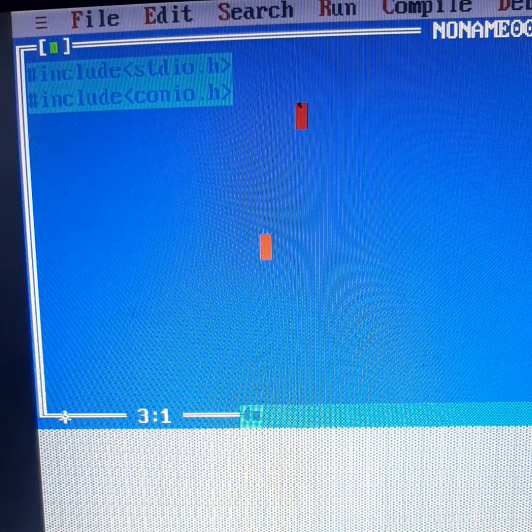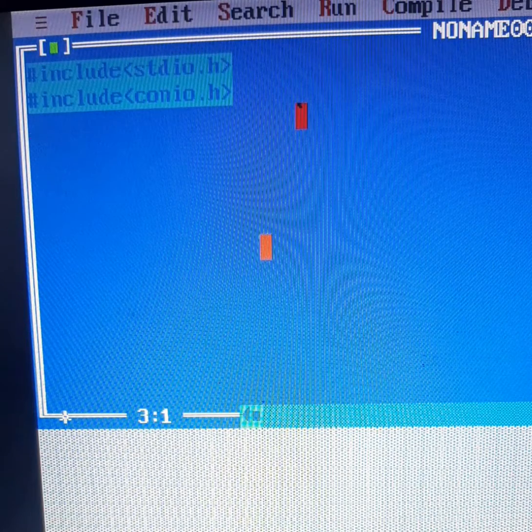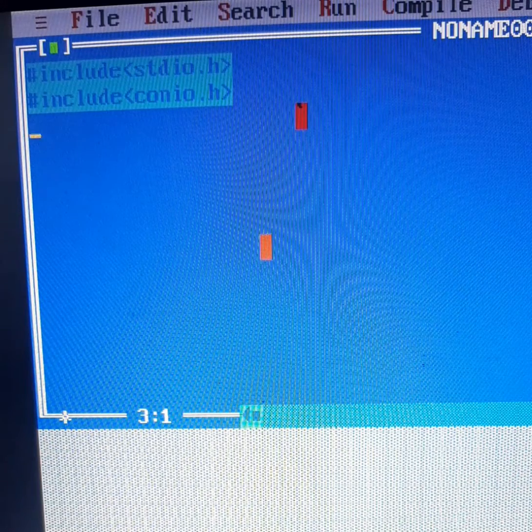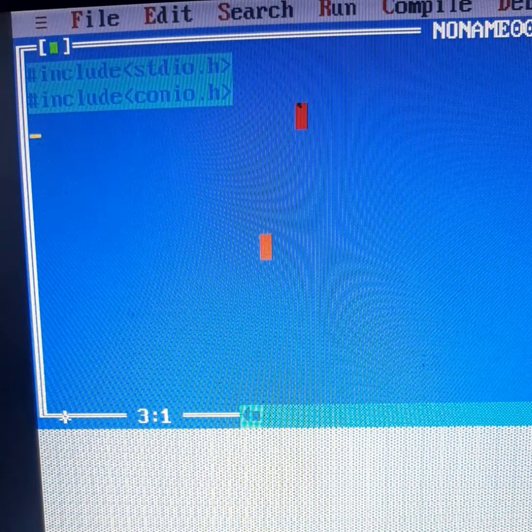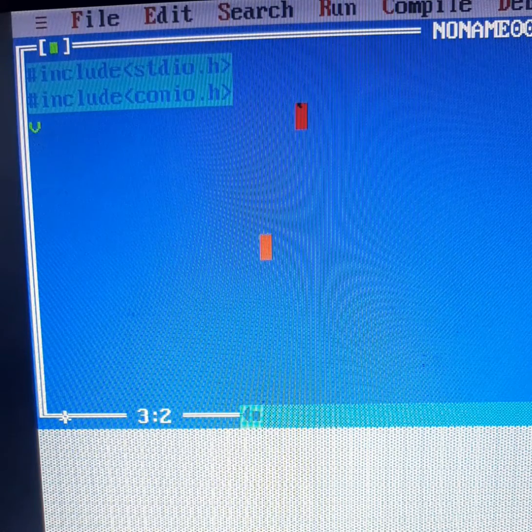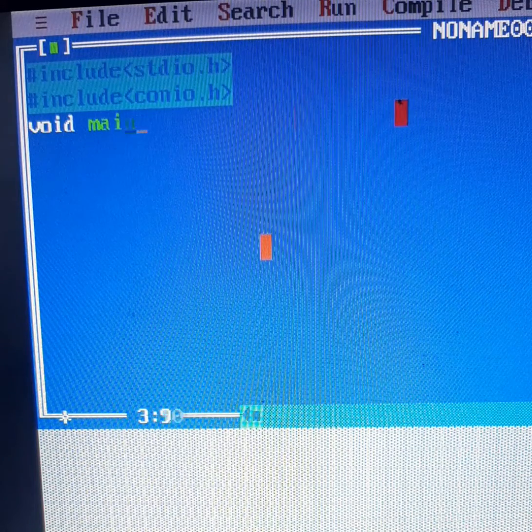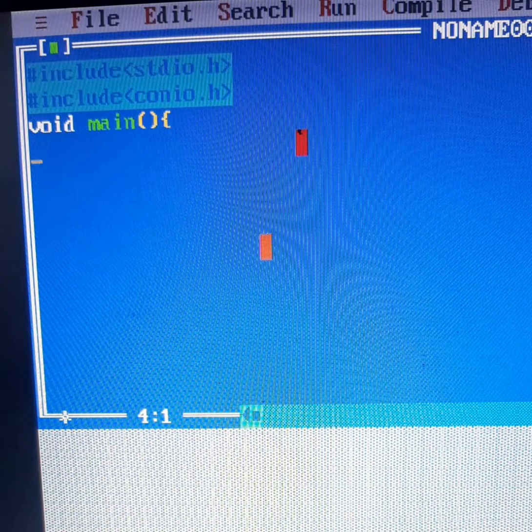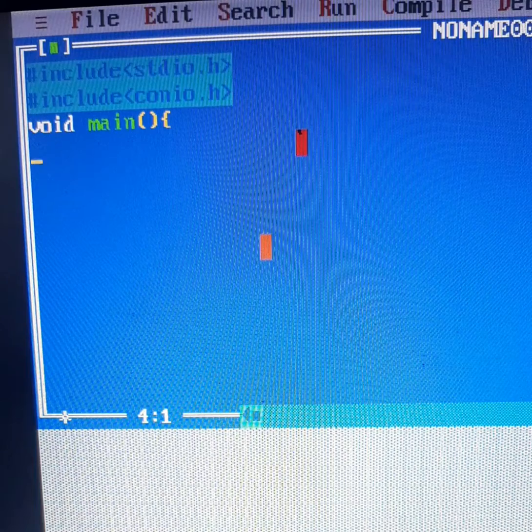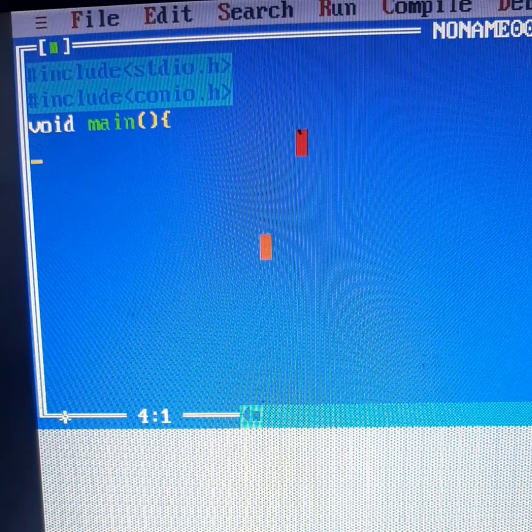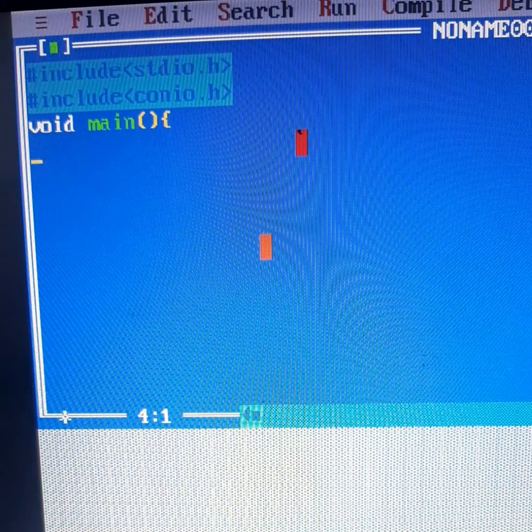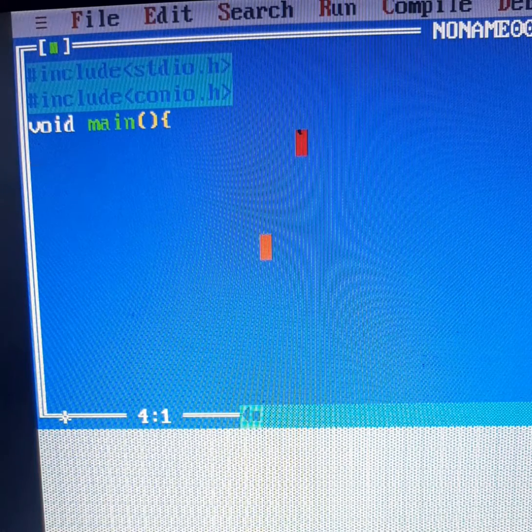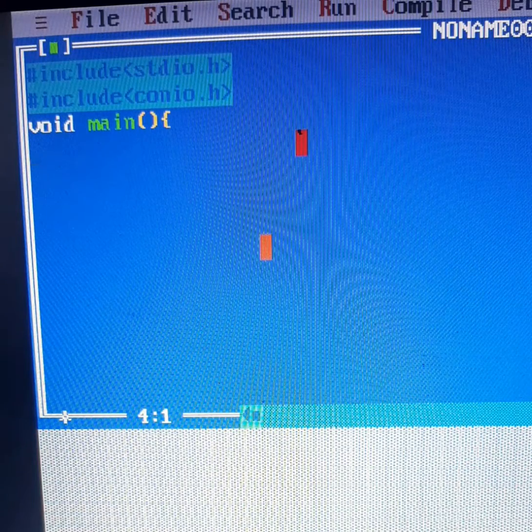The full form of stdio.h is standard input output header file, and the full form of conio.h is console input output header file. Okay, now we are going to use void main. What is void main? Basically, when it is asked, you have to say it is the driver function of a program. Without a driver, a car or any vehicle cannot be driven. Similarly, without main, your program is completely useless for the compiler of C. So it is said to be a driver function.